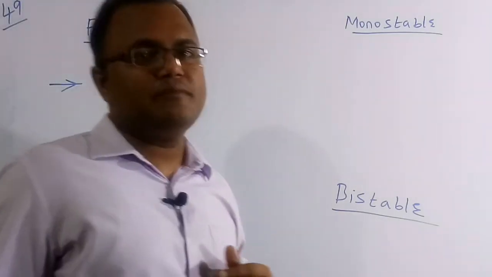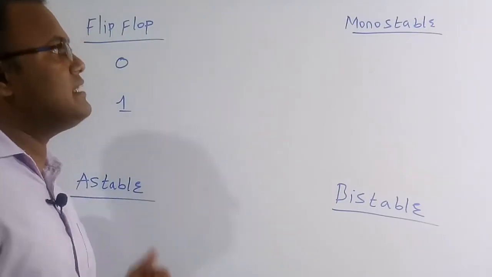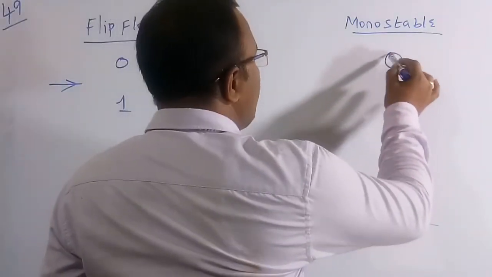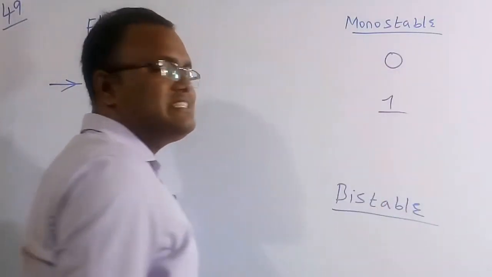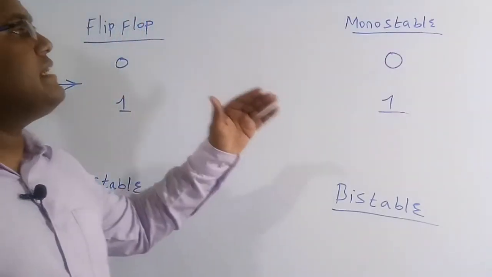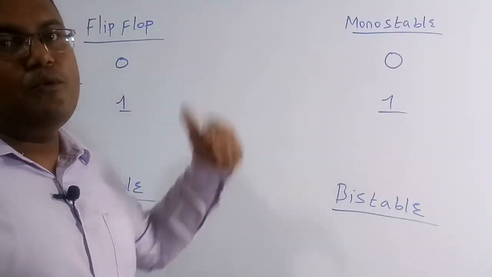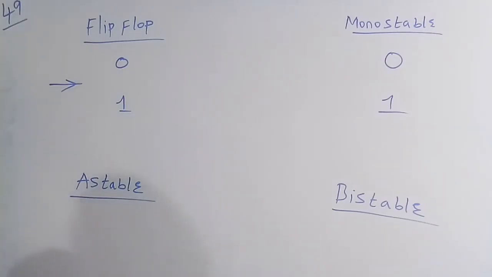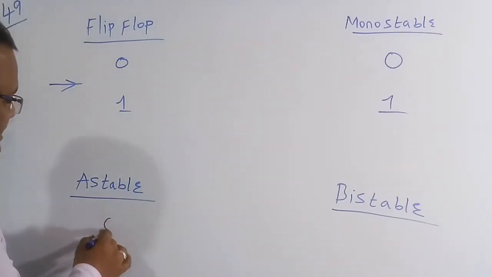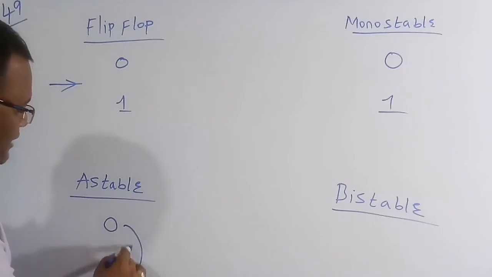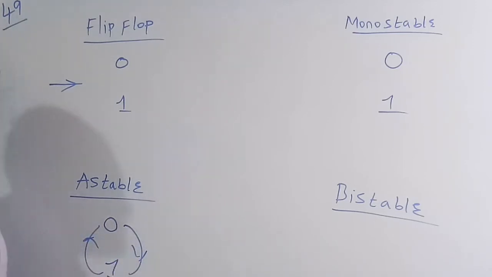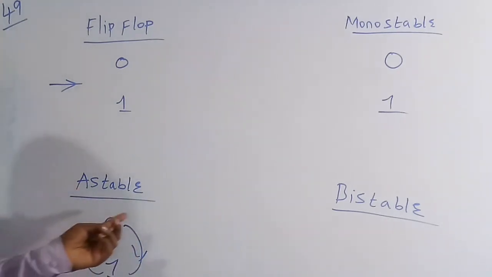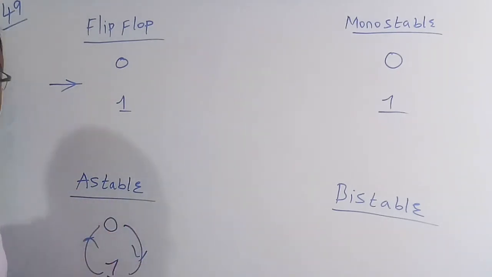But for a monostable multivibrator, here either we can have 0 as a stable state or 1 as a stable state individually, but we can't get both as stable states for a monostable. But for an astable multivibrator, the output is going to change continuously from 0 to 1 and 1 to 0. So we can say nothing is a stable state. It is astable, means it is continuously alternating, irrespective of the triggering input. So we can say this is an astable multivibrator.